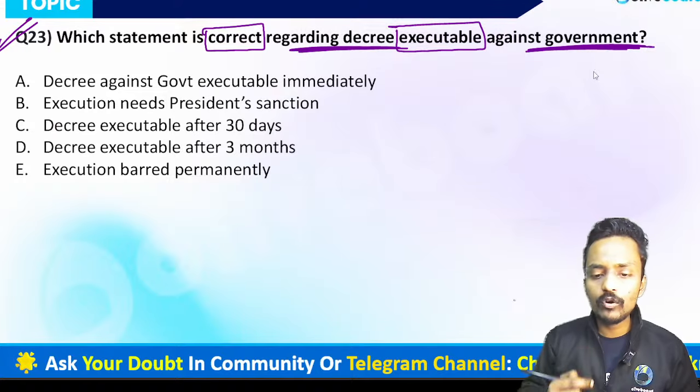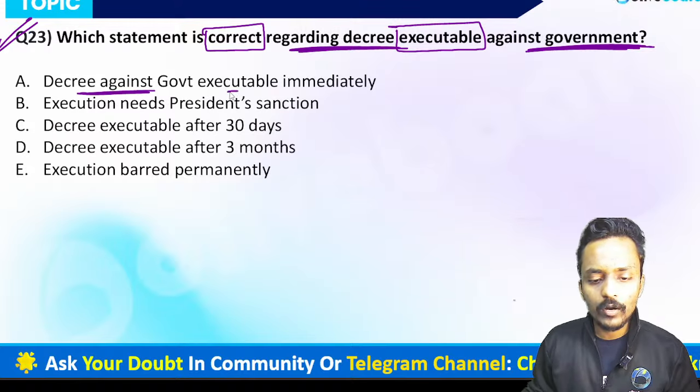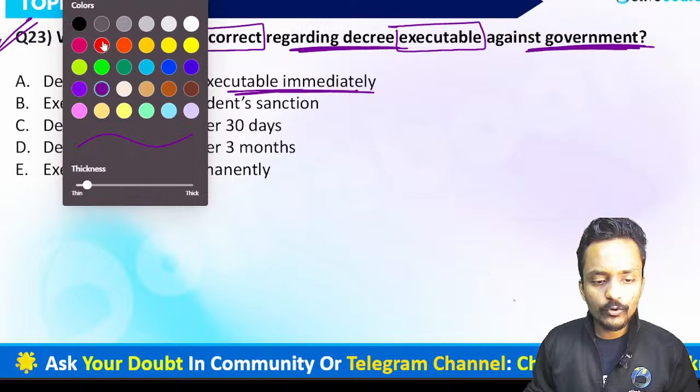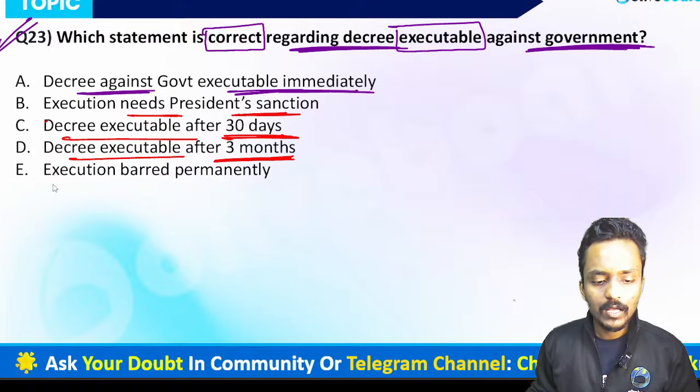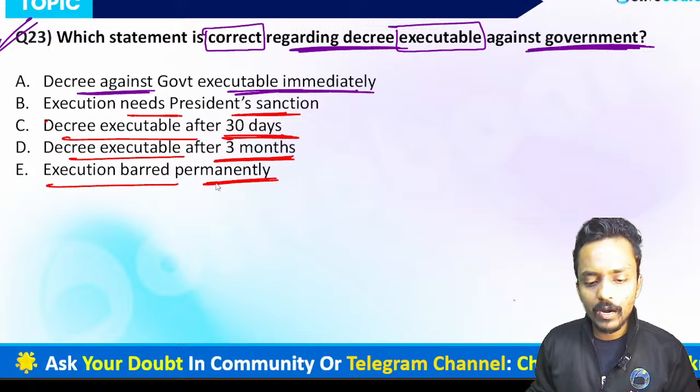The first statement says the decree against the government is executable immediately. The second, the execution needs the President's sanction. The third, the decree is executable after 30 days. The fourth, the decree is executable after 3 months, and the fifth, execution is barred permanently.